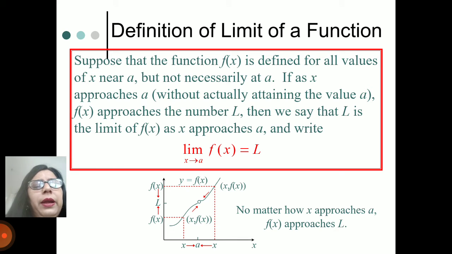On the right hand side you can check that whenever x approaches a, f(x) approaches L. No matter how x approaches a, f(x) approaches L. So this is the definition for the limit of a function.